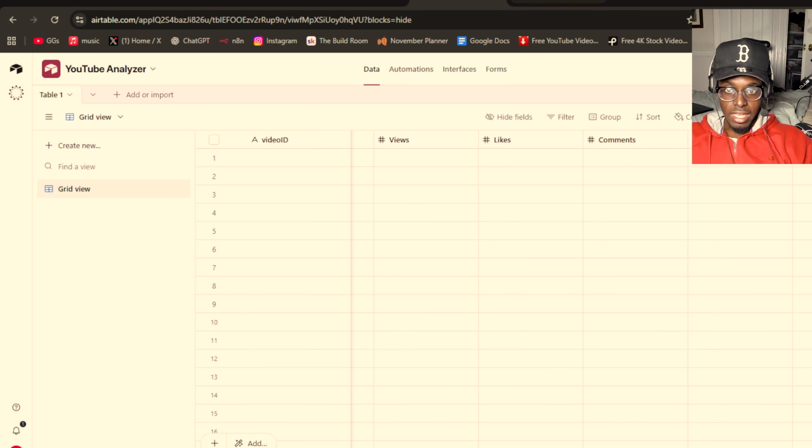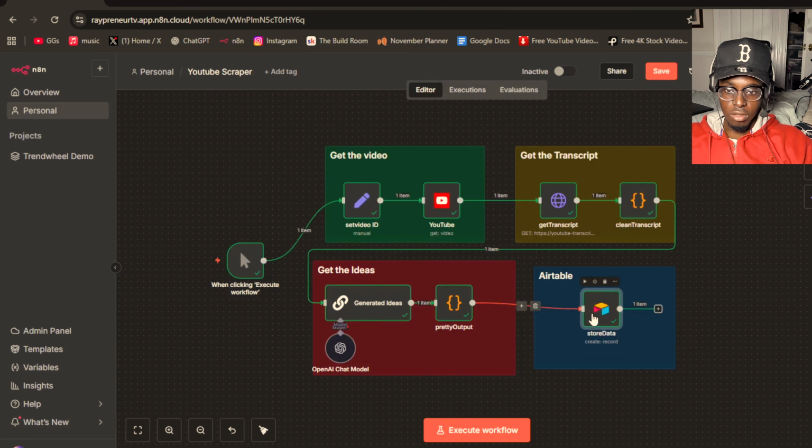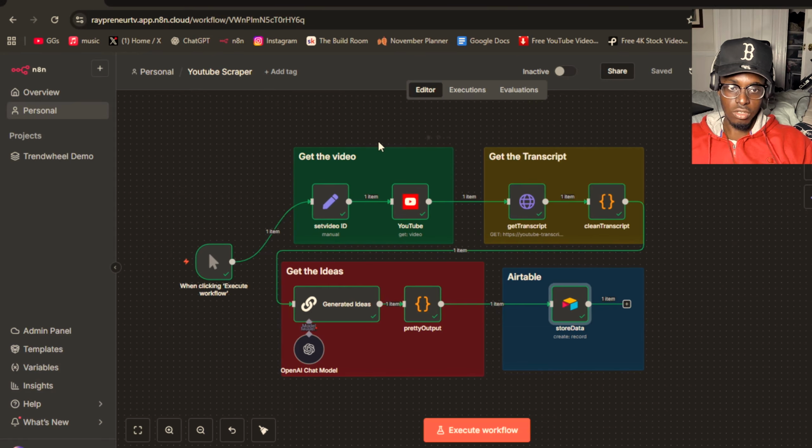So that is the whole entire build. We just built it out completely from scratch, and you can get this scraper in my description.